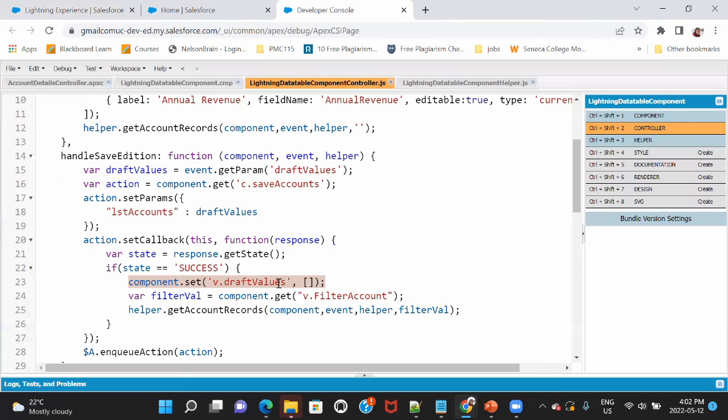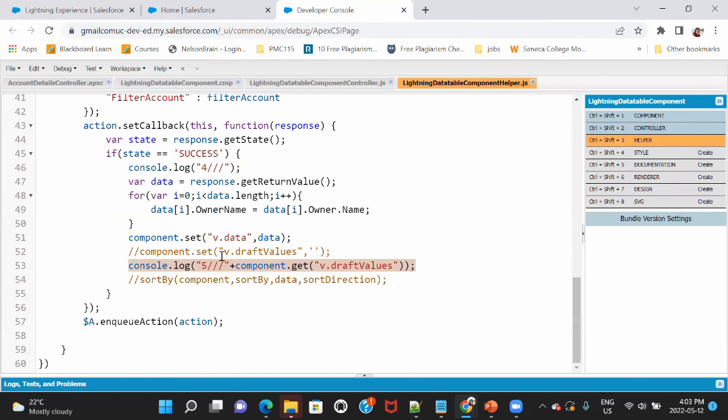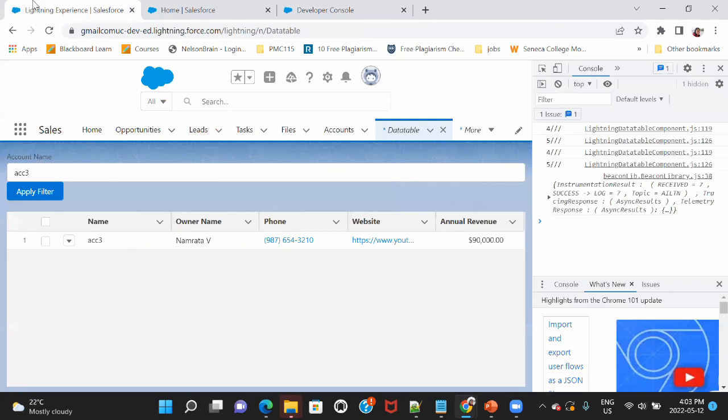Now how is that? It is because here I've written where filter where equals the filter account. So whichever filtering is there, I'm retaining that and then getting all the fresh records again, along with the editing that happened in the inline editing. And in this, what am I doing? Get account records. I am putting the value in the data attribute of my Lightning component. That is why you see the refreshed change, which is respecting the filter.